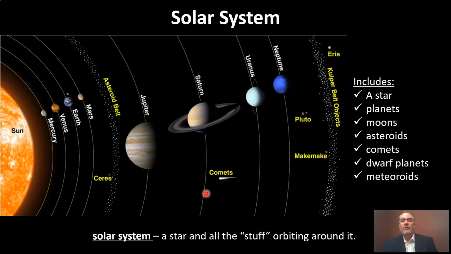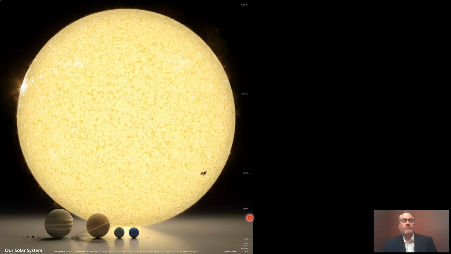And finally, we have meteoroids. Now, meteoroids aren't shown on here, and hopefully it'll become clear why they're not shown on here as we continue talking about stuff that's in our solar system. So in our solar system, we have a star, our sun, we have planets, we have moons that orbit around those planets, we have hunks of rock called asteroids, we have comets, dwarf planets, and meteoroids. If you were able to get some of those on your list as well.